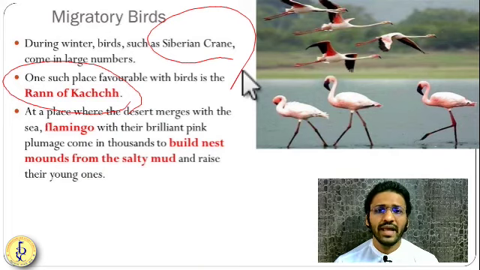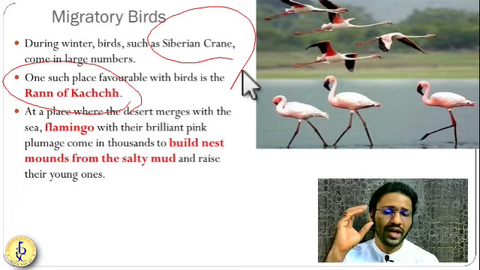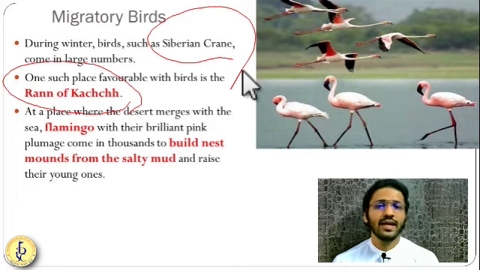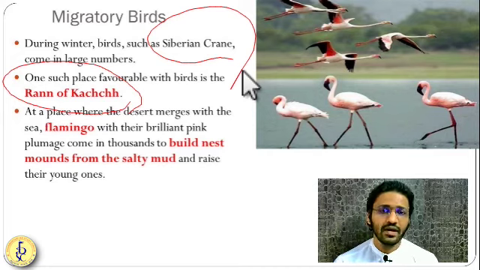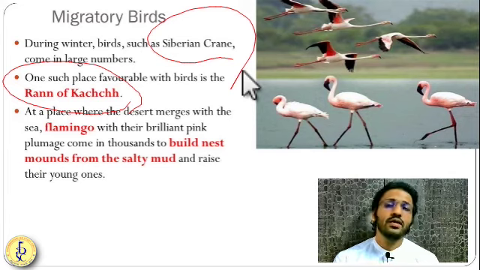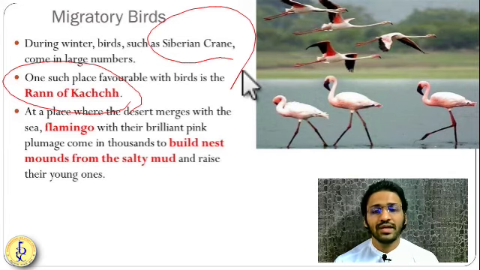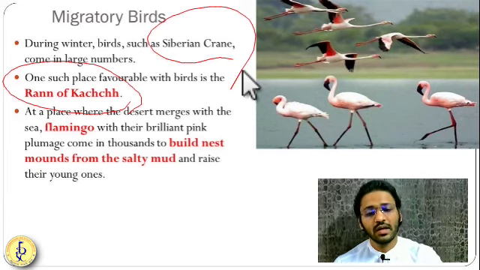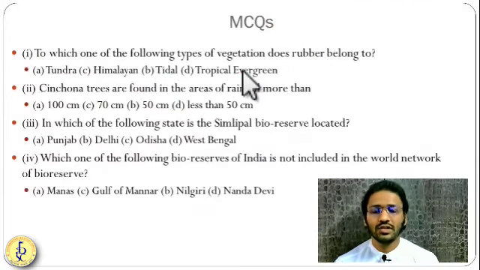So in this chapter, we have seen the total natural vegetation, the percentage of natural vegetation, percentage of wildlife, types of natural vegetation, their names, and the kind of wildlife found in India and where they are found. These things we have seen. They are very important from the prelims point of view. Definitely this is a very important chapter. Let us see the MCQs based on this chapter.